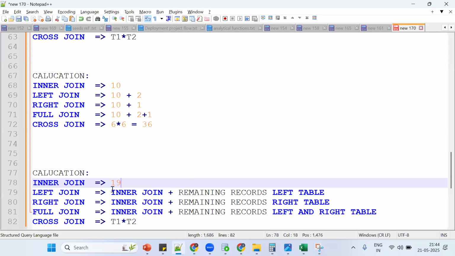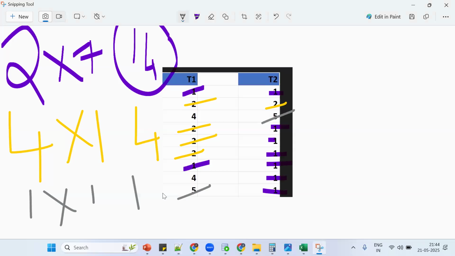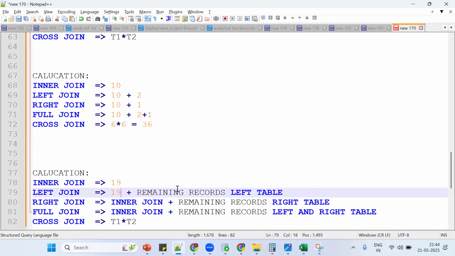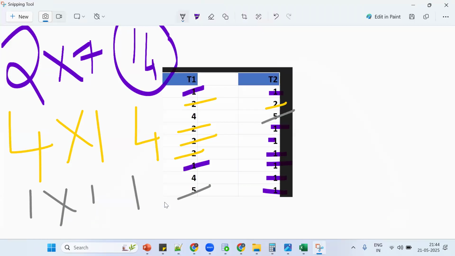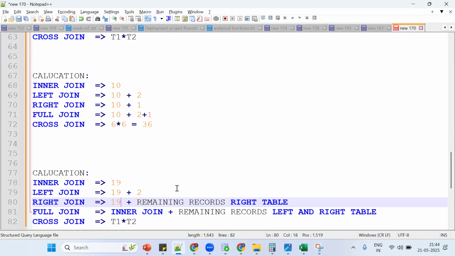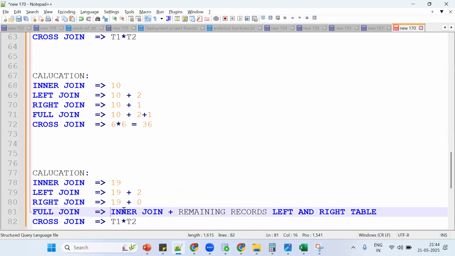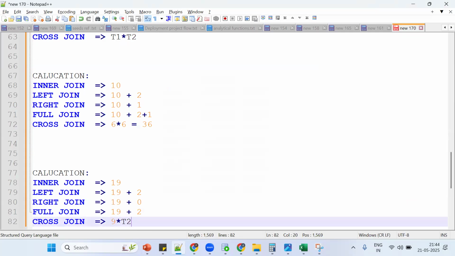What about left join? 19 plus how many extra records? 2 fours are there, so 19 plus 2. What about right join? 19 plus an extra record? No, totally it is 19 plus 0. What about full join? No need to go to the image, so 19 plus 2, that's it. What about cross join? Simply 9 nines are 81 records. Got the point? This is simple logic.